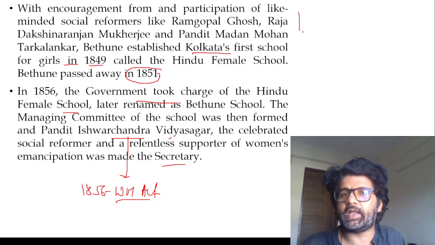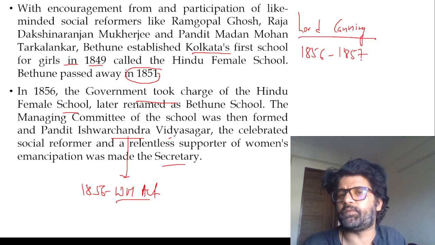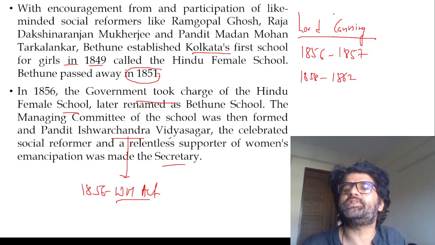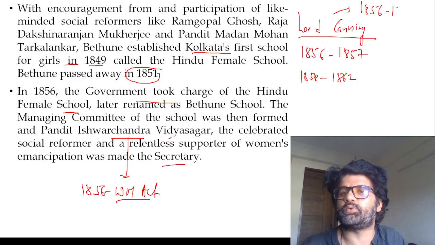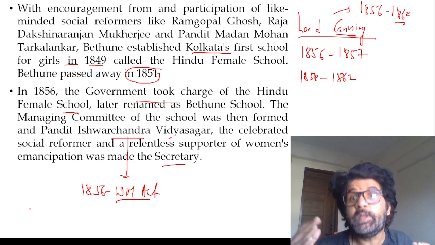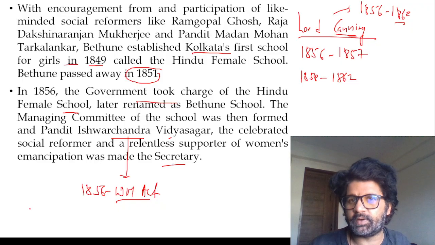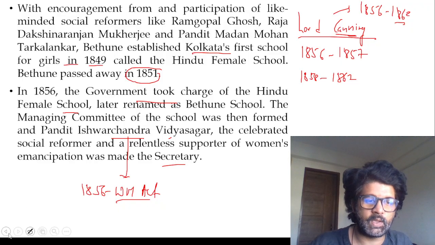When you talk about Lord Canning, please remember these facts; they're important. He was initially governor general from 1856 to 57, and then from 1858 to 62 he was a viceroy. Basically, his tenure was from 1856 to 1862. That's what I'm trying to tell you. So he was also the governor general during the time of the 1857 revolt. People think that Dalhousie was the governor general during the 1857 revolt. That is wrong. Keep these points in mind.